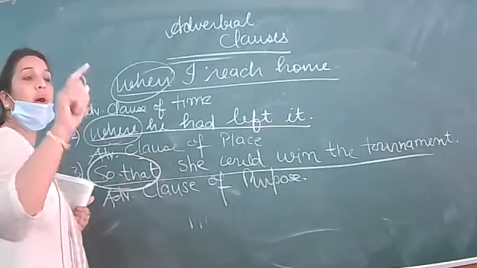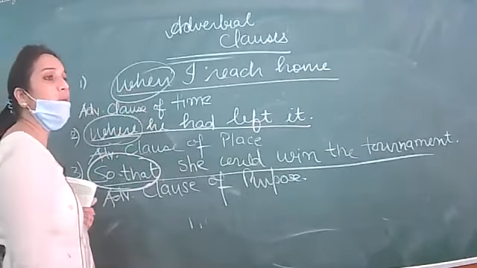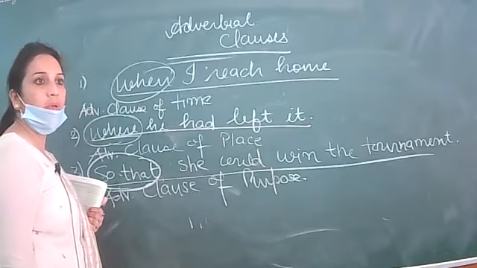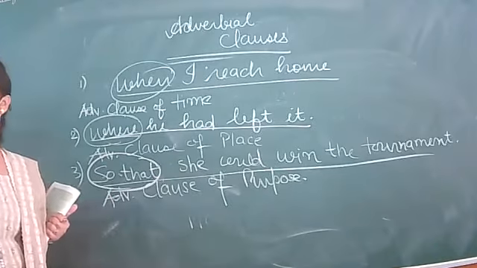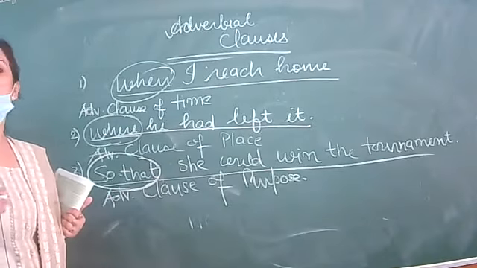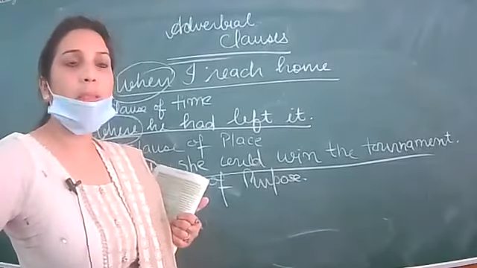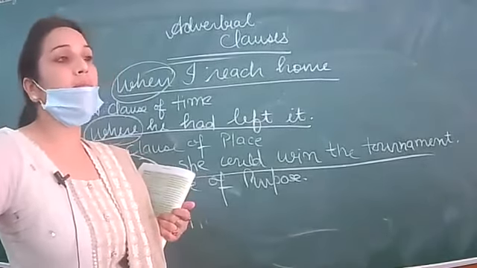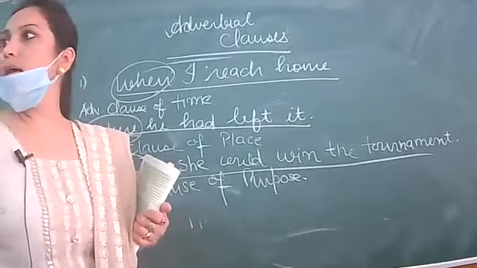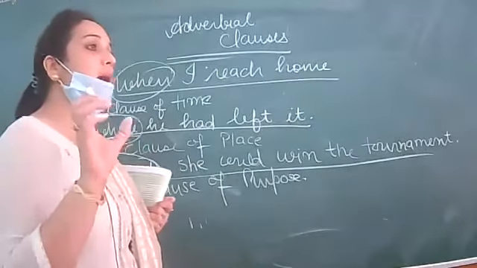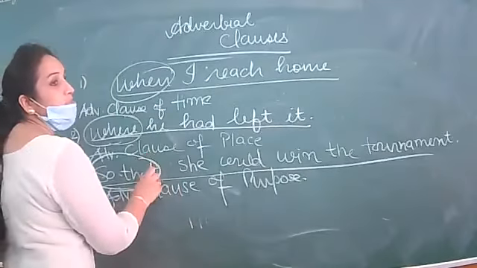So that. You are working hard so that you can score good marks. You are attending this class so that you can score good marks in English. So what is the purpose? Why are you attending the class? From which word is it clear? So that is a conjunction that tells us the purpose behind that.